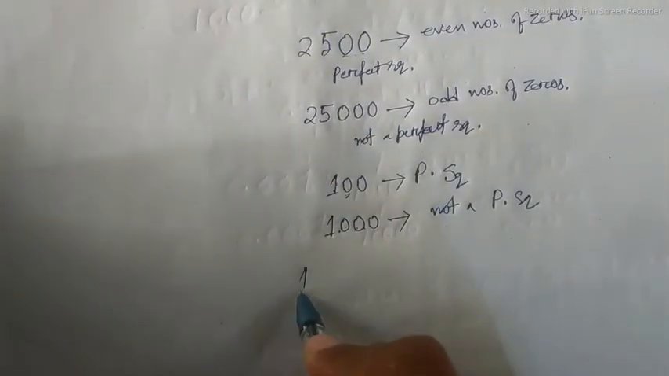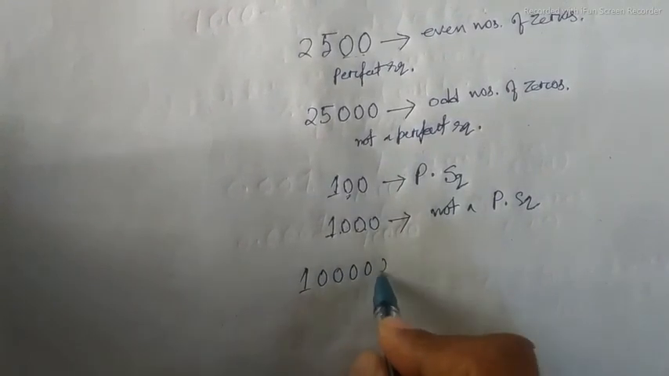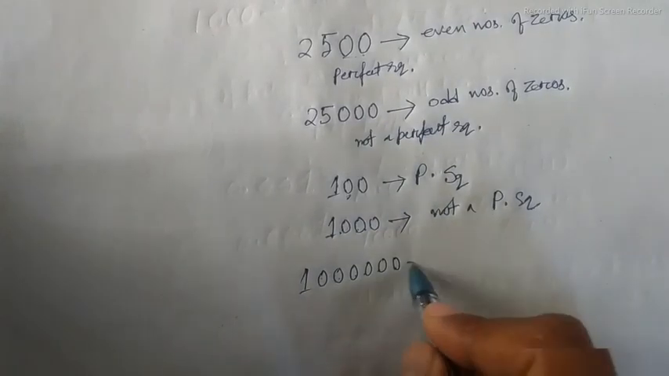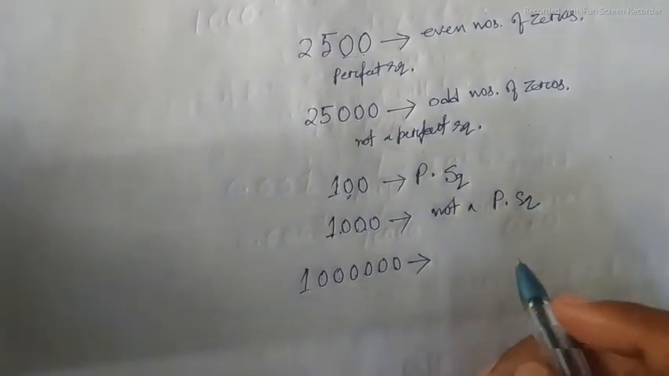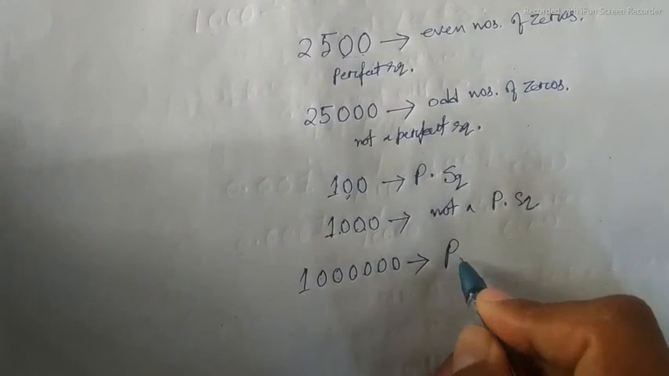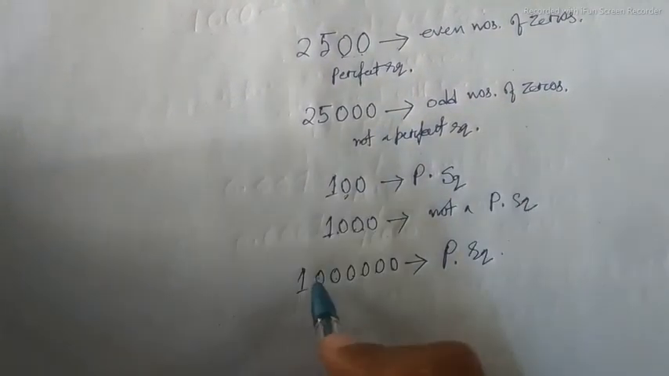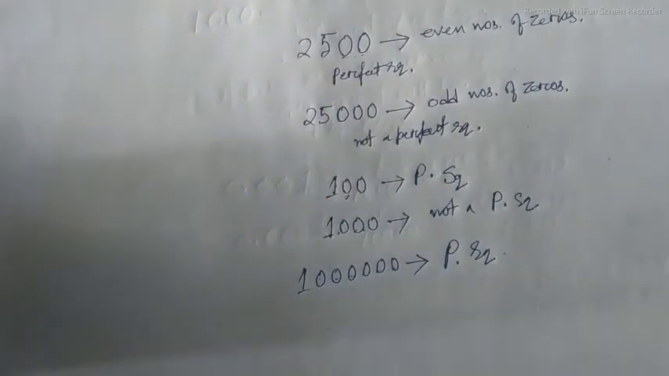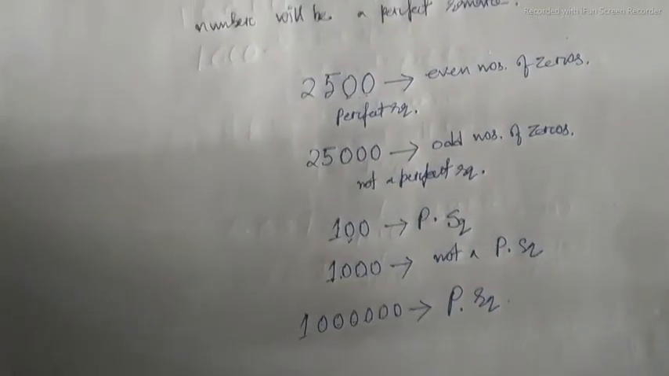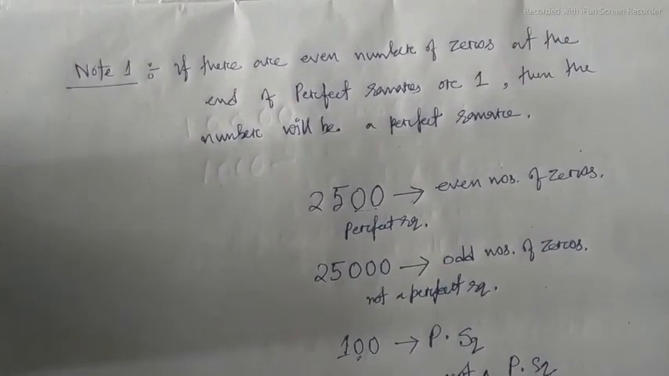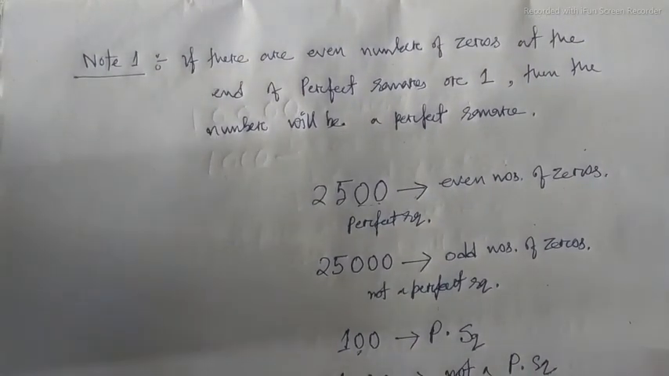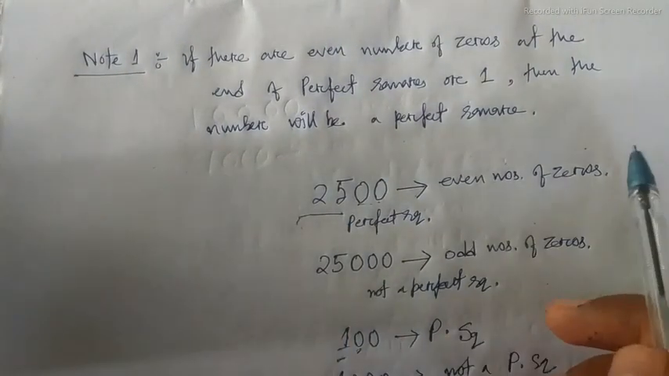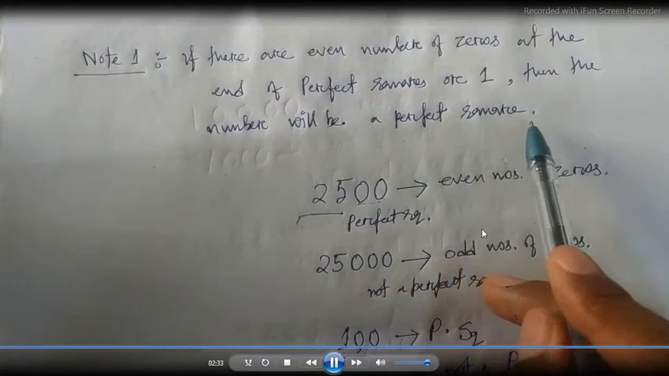And similarly, 1 followed by 6 zeros. There are 6 zeros, and since 6 is an even number, it is a perfect square. Similarly, if we take 1 followed by 7 zeros, it will not be a perfect square. So in general, we can say that if there are even numbers of zeros at the end of a perfect square or 1, then the number will be a perfect square.